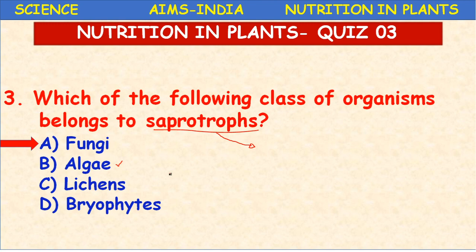The next class we are going to discuss. So fungi, you might have seen, can grow on wood, on dead organisms, on decomposing organic matter. Mushrooms which we see during rainy season, you can find this fungi.